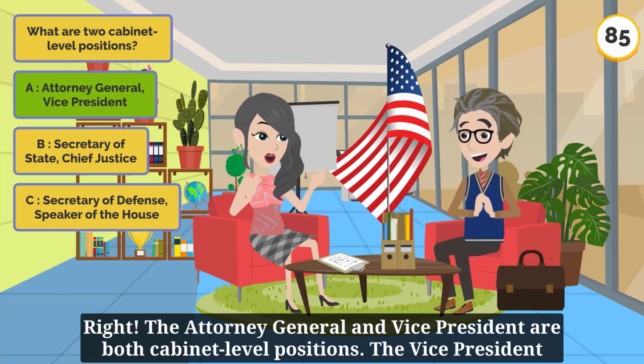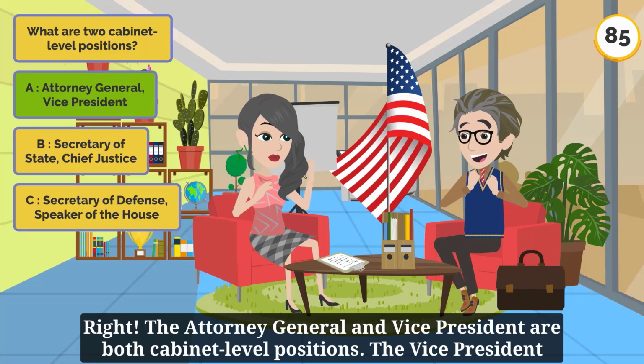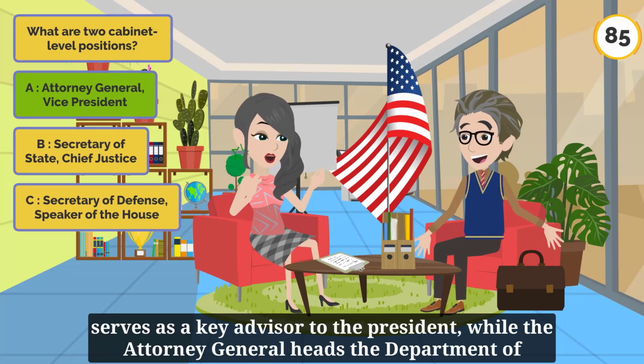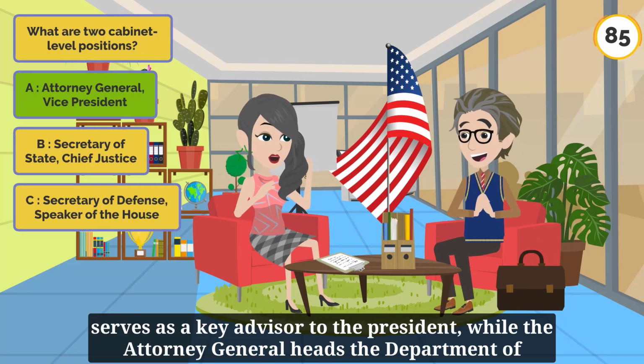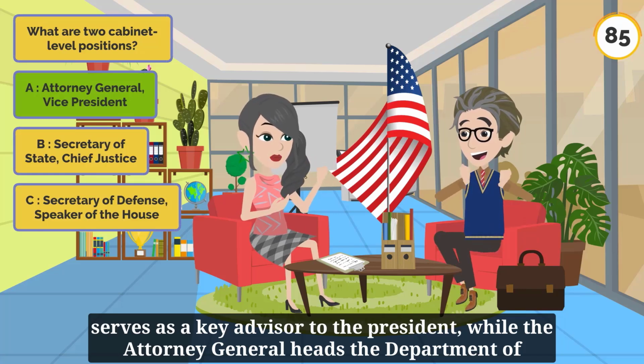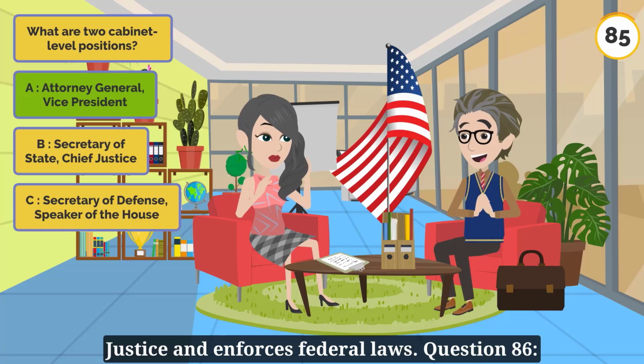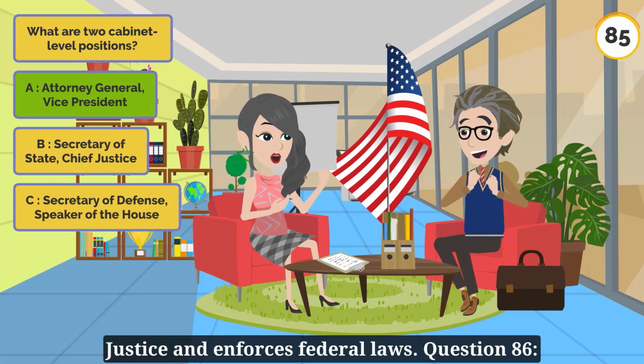The Attorney General and Vice President are both cabinet-level positions. The Vice President serves as a key advisor to the President, while the Attorney General heads the Department of Justice and enforces federal laws.